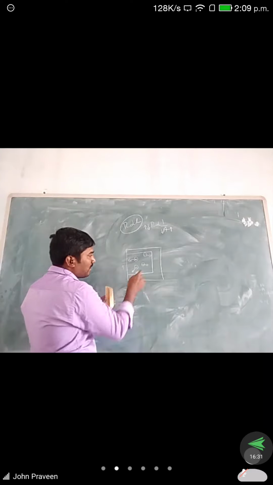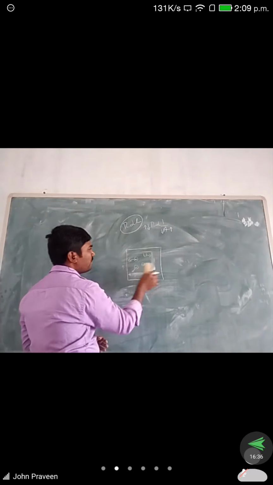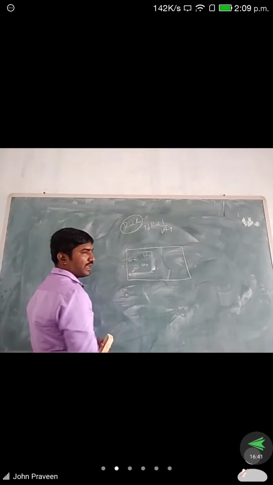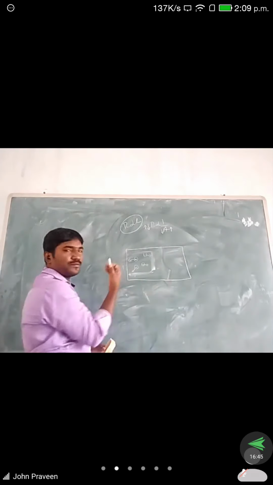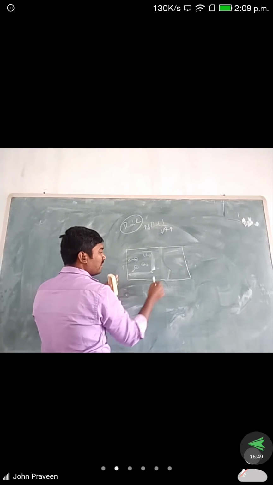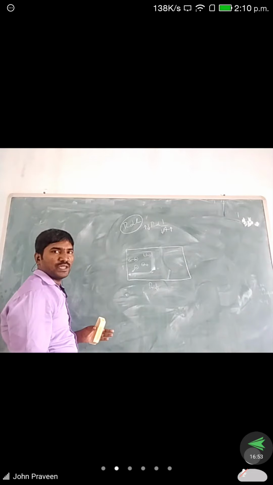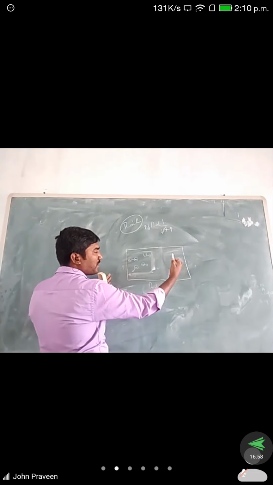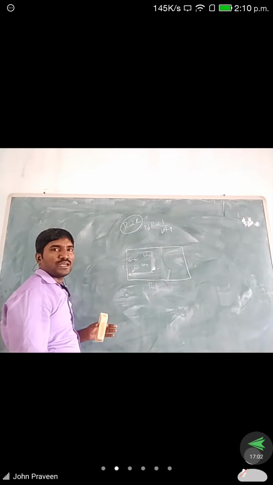Similarly, if we increase the area, for example double the area, there is a possibility of charges moving from anywhere. There is a lot of space available, so the resistance decreases. Since free charges can move from anywhere, it acts as a conductor.